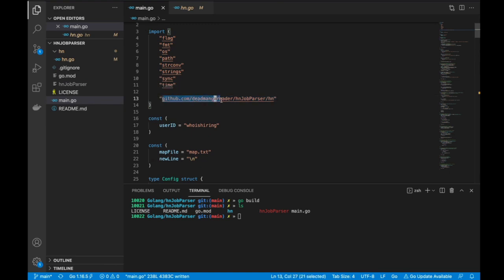And this hierarchical path is doing nothing but imposing hierarchy for you to organize your packages, right? And the way it is doing this, GitHub.com is basically going to say, okay, in the global namespace of packages, GitHub.com is reserved for all packages on GitHub, right? Similarly, I can have say something like test.com, which may be owned by some company ABC. So the test.com namespace in the global namespace of packages is now reserved by that company, and it can go ahead and keep adding more packages in that namespace, right?